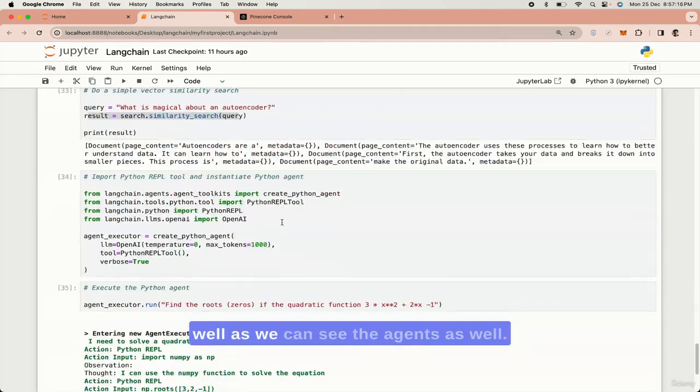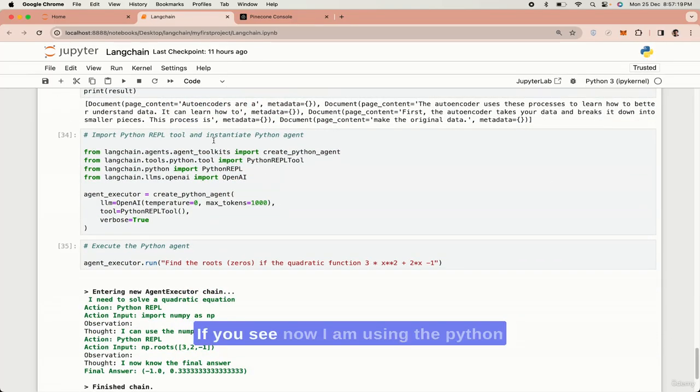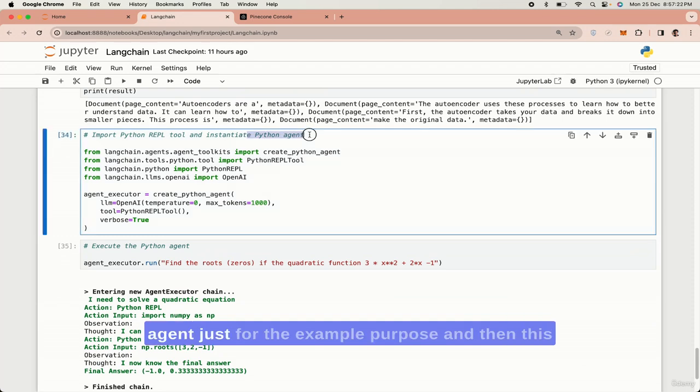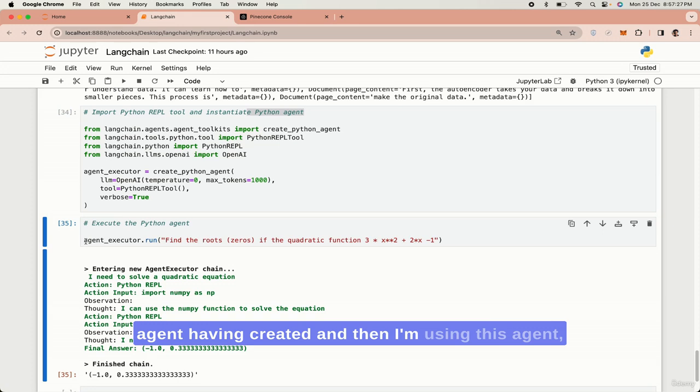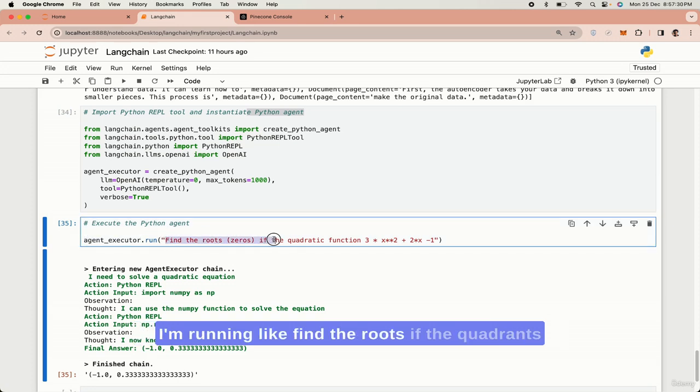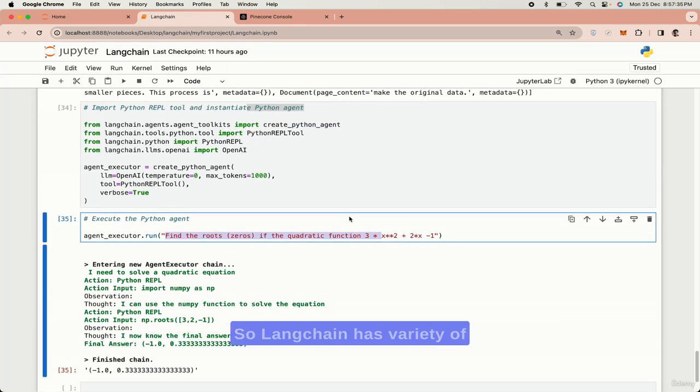As well as that, we can see the agents. If you see now, I am using the Python agent just for example purposes. This agent has been created, and I'm running it with a prompt like find the roots of a quadratic function, and it's trying to execute this. LangChain has a variety of functions and a variety of agents. LangChain even gives you a SQL agent as well.